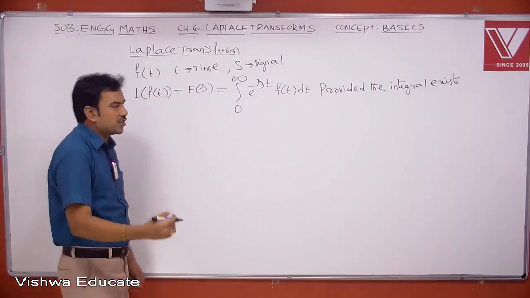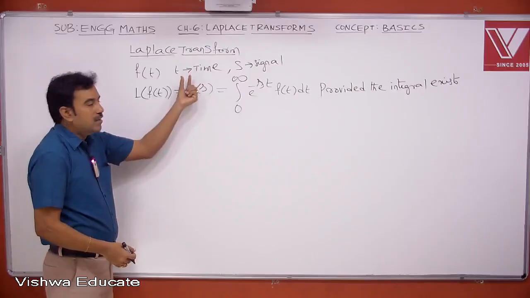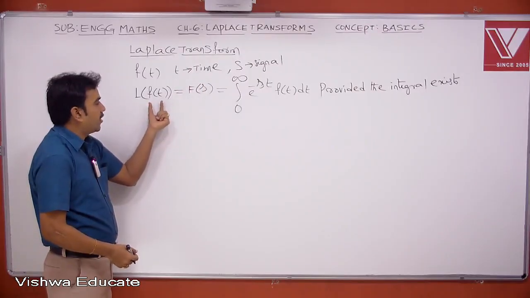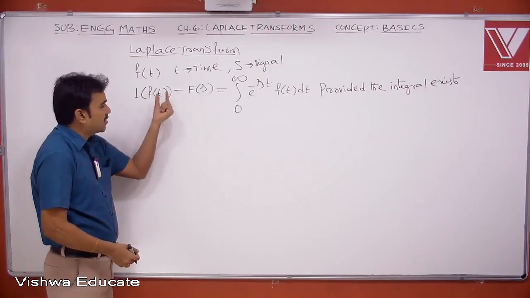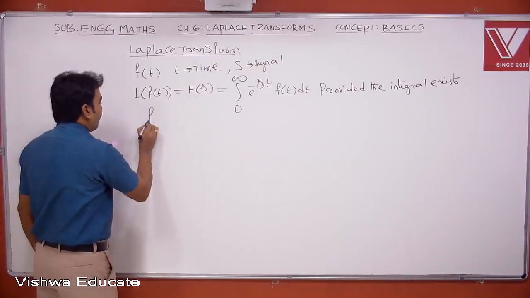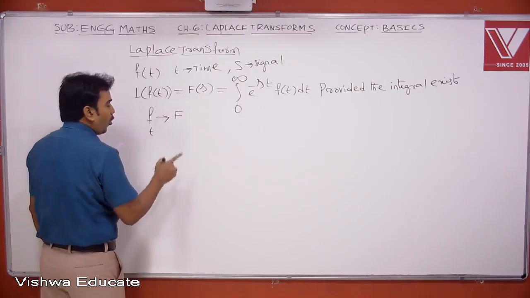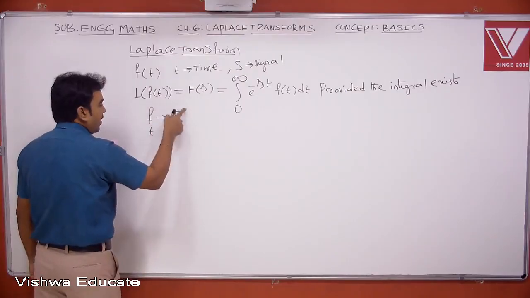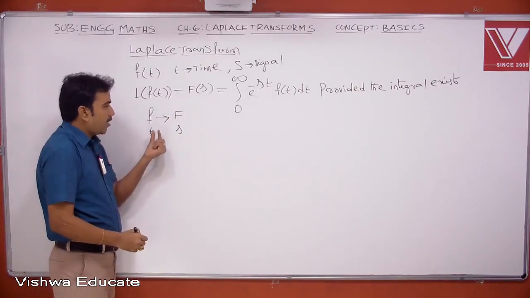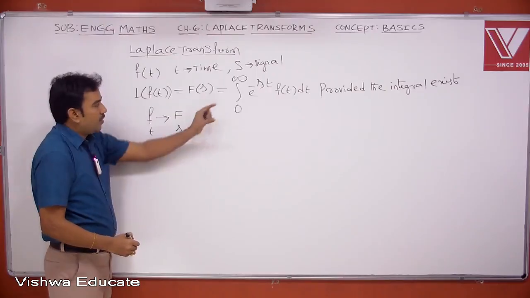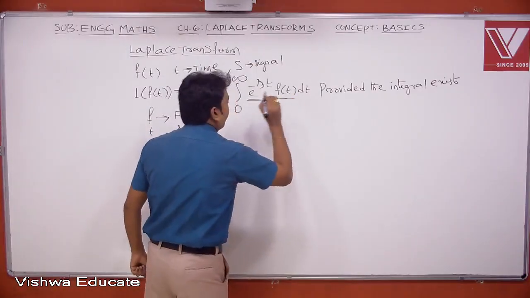So basically it is a function in terms of s. This is f of t, a function in the variable t, time. Its Laplace transform is denoted by L of f of t, which is given by capital F of s. So this is one representation, this is another representation. Always remember that small f is the original function, capital F is its Laplace transform, and the result we get is in terms of s. This is the time variable and this is the signal variable. So this is nothing but the integral from 0 to infinity of e power minus st into f of t dt, provided this integral exists.